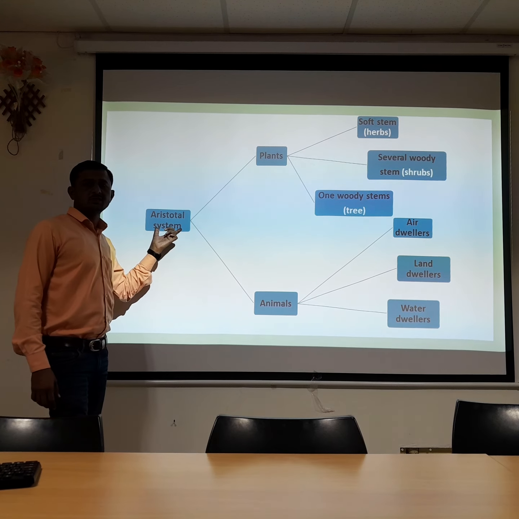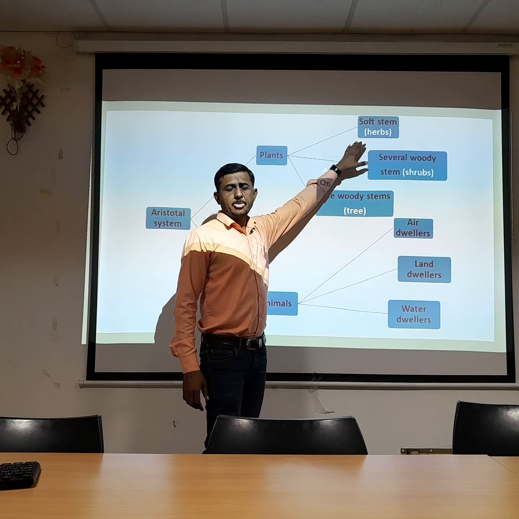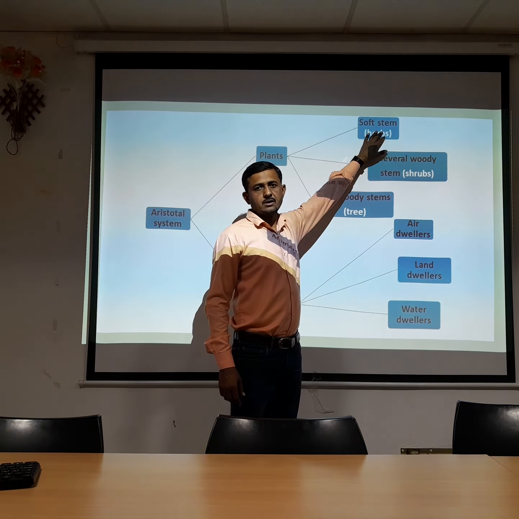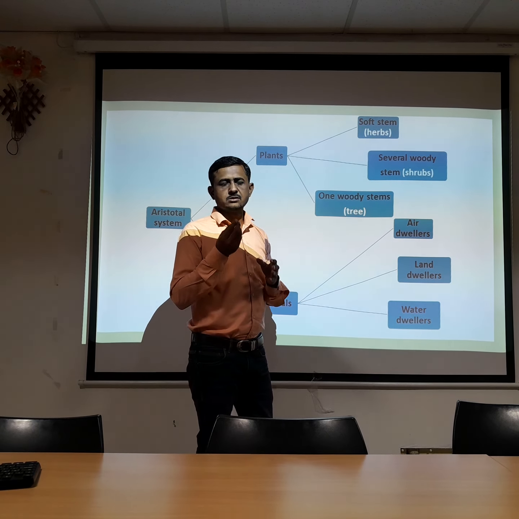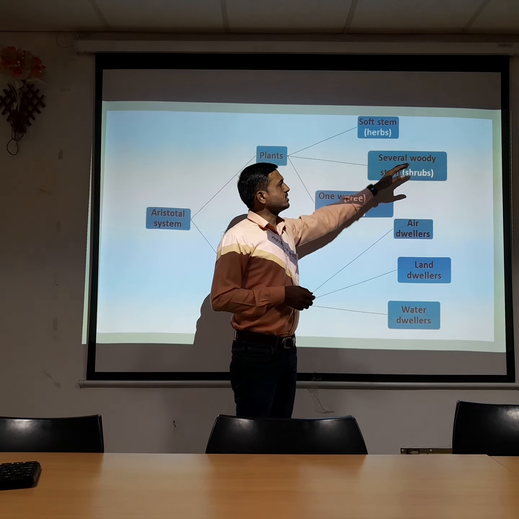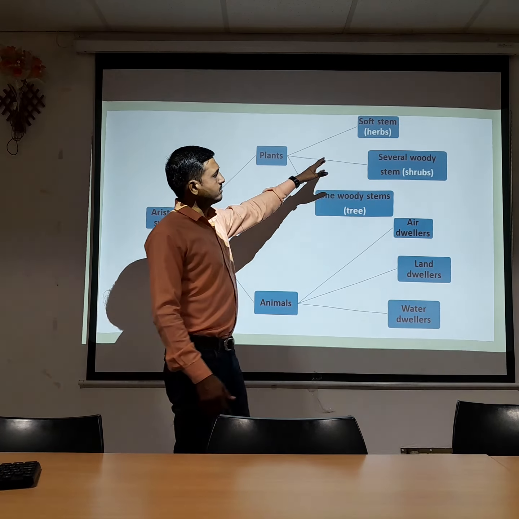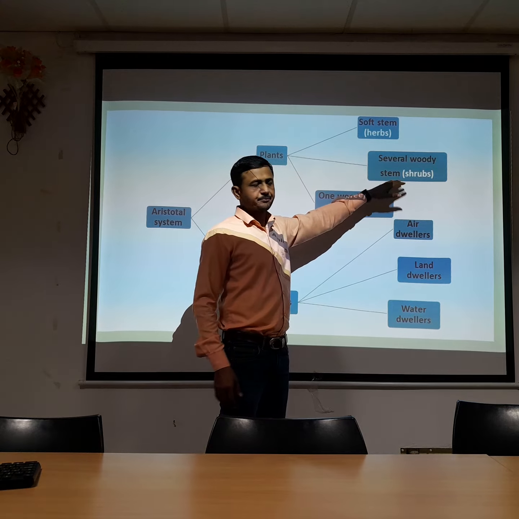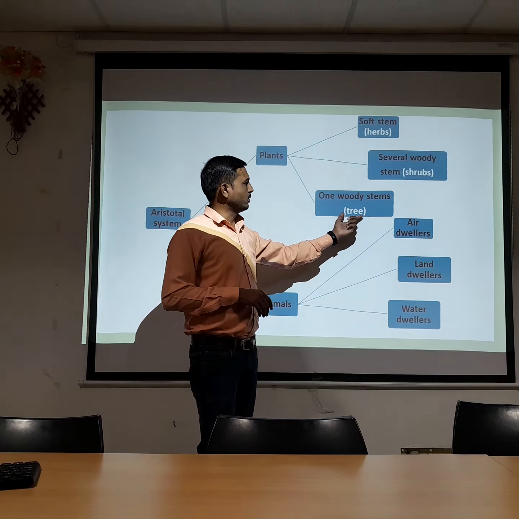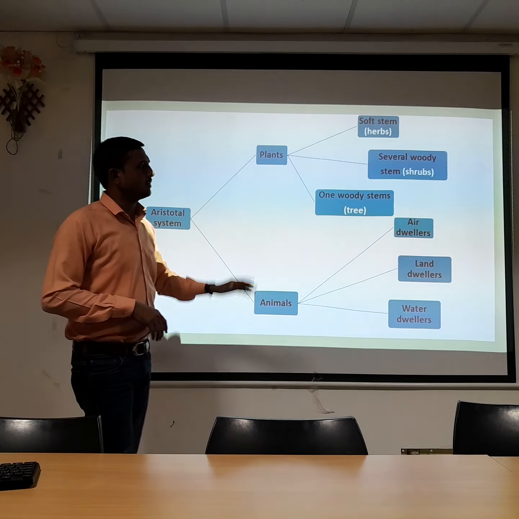In Aristotle's system, he observed that plants are again categorized on the basis of their height or stem patterns. Some plants have a soft stem, so they are included in the herb group. Some have several woody stems, and they are taller than herbs. Those with one woody stem, that is a single stem, are included in the trees, the higher plants. So they are categorized into different groups on the basis of stem pattern.